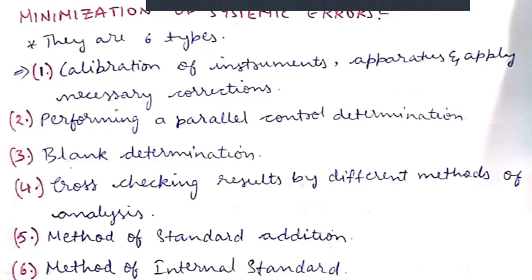So what are we doing in the internal standard method? Here internal standard is added. It is also like the standard addition method, but here we are adding an internal standard. So what is the difference between the standard addition method and the internal standard method? In the standard addition method, standard will be added at 10%, 20%, 30%. That means linear standard concentrations are added in the standard addition method.